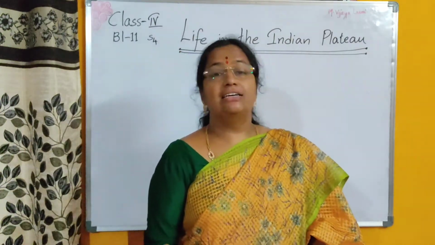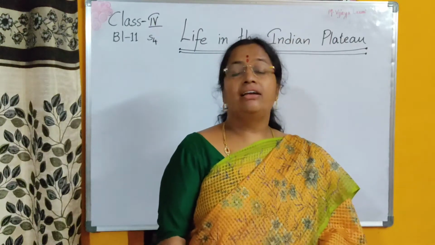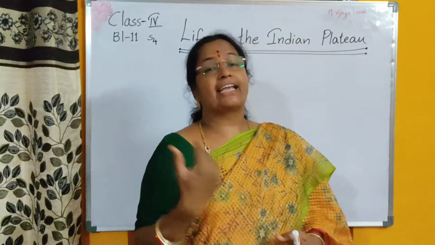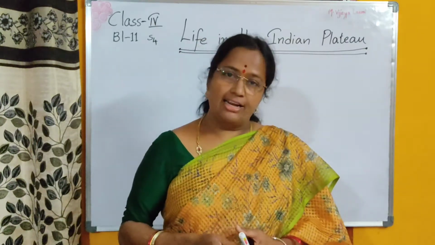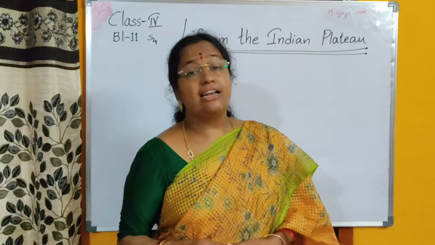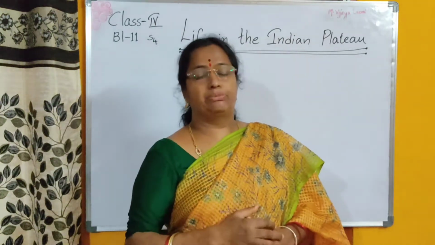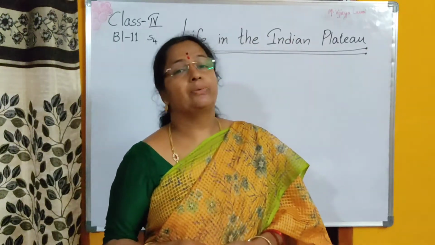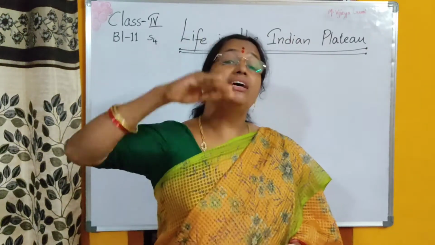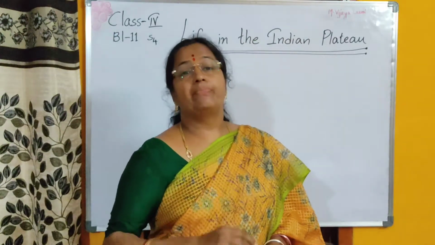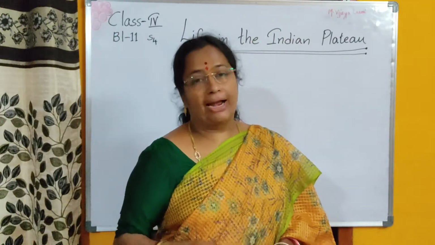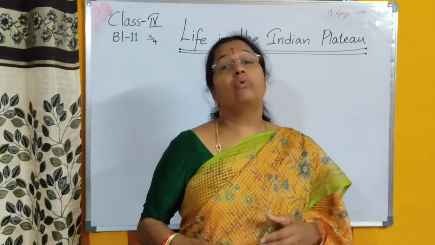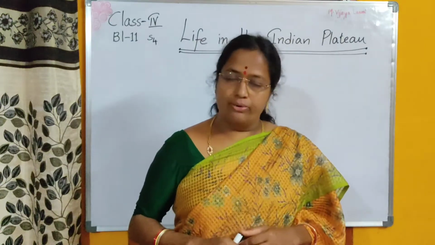In the previous class we learned about the plateaus. What did we learn? We learned that the Indian plateau consists of two types. One is the Deccan Plateau and the other one is the Central Highlands. The Central Highlands can again be divided into two types: one is the Malwa Plateau and the other one is the Chota Nagpur Plateau. We also learnt what states lie in the plateau region, whether it is Central Highlands or Deccan Plateau. We also learnt what rivers flow in the plateau region.